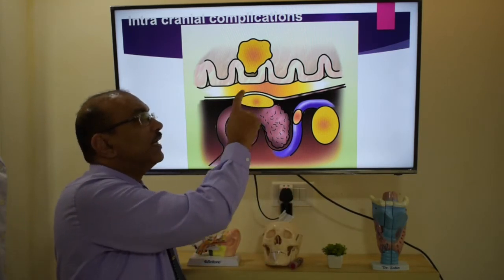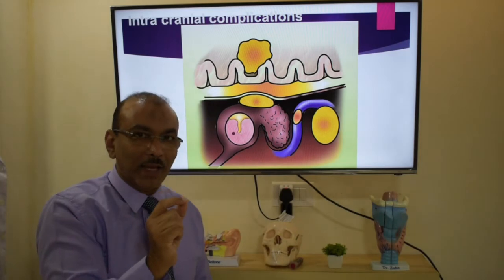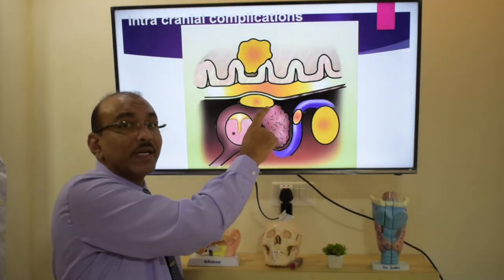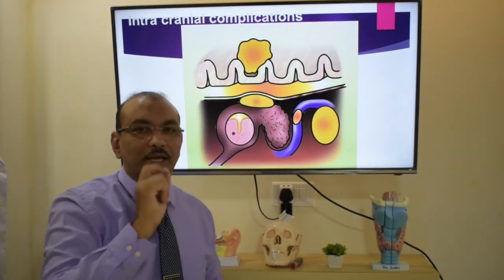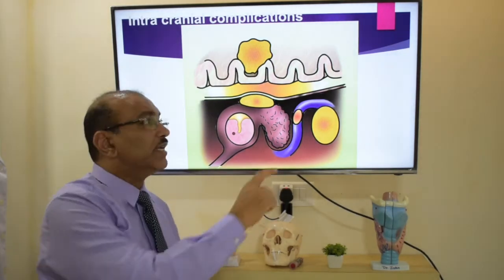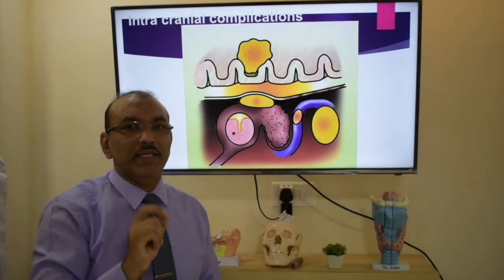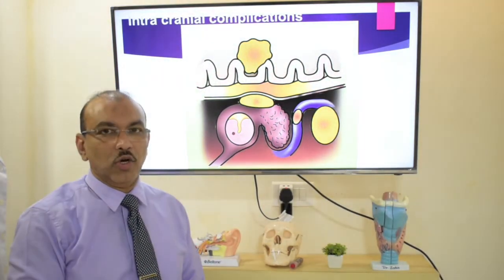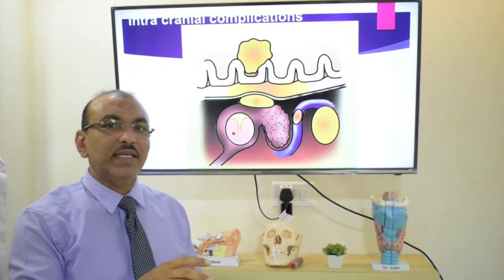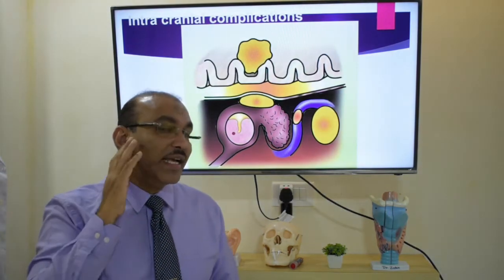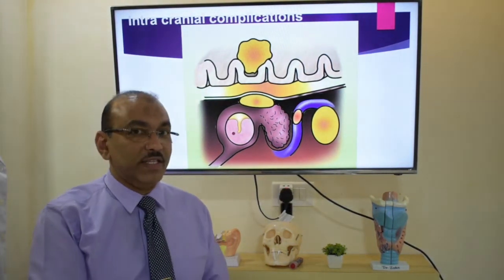If it spreads inside, it's called subdural abscess. And if it spreads still inside the brain, it's called the brain abscess. And in case the dura is involved or the coverings are involved, it's called meningitis. That is intracranial complication. Next, let us see extracranial, extratemporal. Suppose it involves the face.